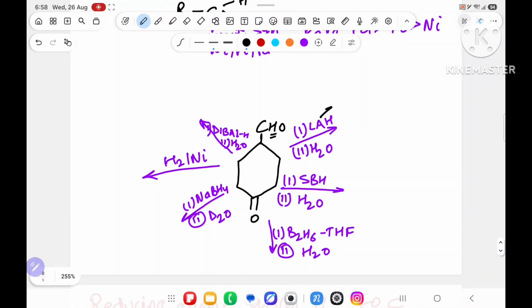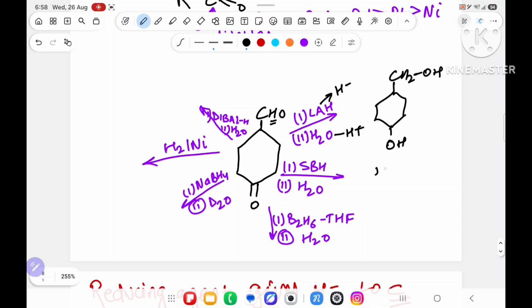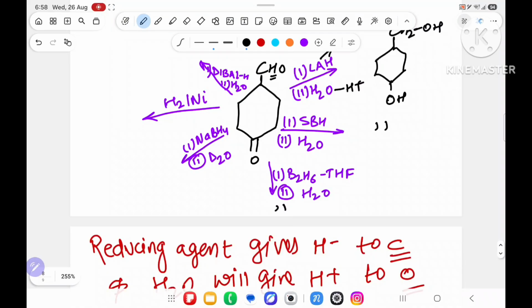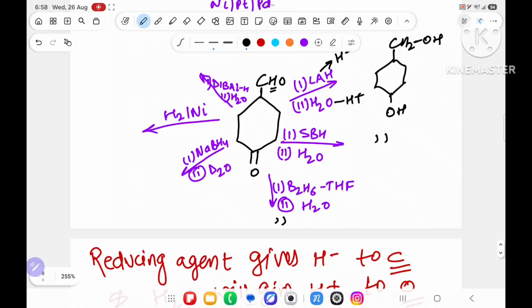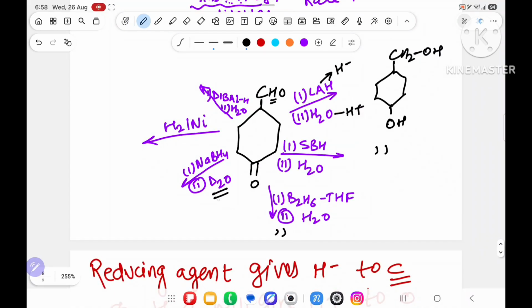So similarly it will give H minus, it will give H plus. What is the product coming, sir? Over here carbon getting one more hydrogen, so CH2, oxygen getting hydrogen, OH alcohol. Similarly over here O will get H, this carbon will get hydrogen, but in the bond line structure we are not showing hydrogen. If we will not show it, it will be as it is. In this same answer will come, but over here D2O is written, not H2O.